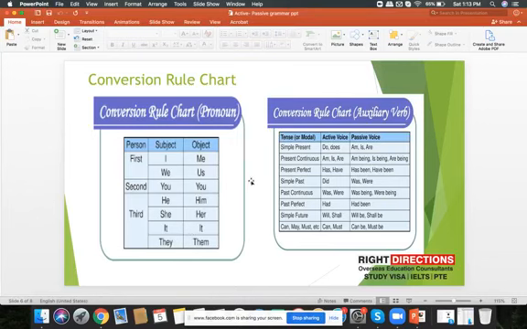So now we are going to discuss the conversion rule of auxiliary verbs or the modals. In the last sessions you people have discussed modals and verbs. So now we are going to discuss how these are helpful in framing passive sentences.